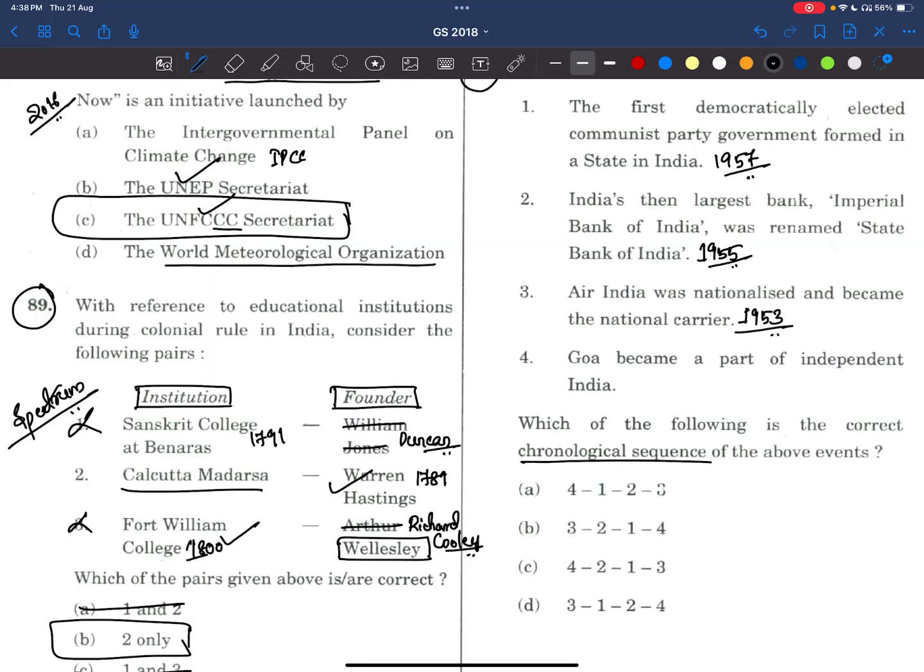Okay, now see, Goa became part of independent India. It was in 1961 as part of Operation Vijay. We launched Operation Vijay to bring Goa back into India. Now see, what is the sequence? 3, next 2, next 1, next 4. 3, 2, 1, 4. Answer is this.